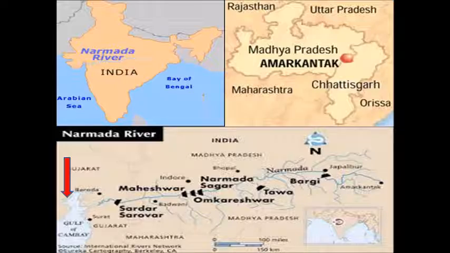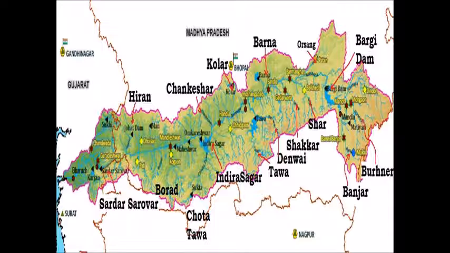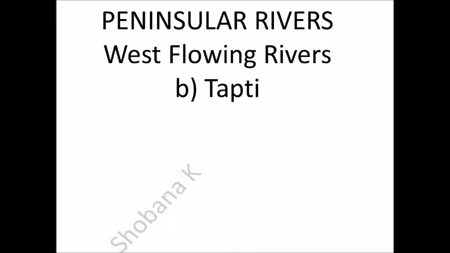Covers an area of 98,796 square kilometers and forms 27 kilometers long estuary before outfalling into the Arabian Sea through Gulf of Cambay. Narmada River is the largest among the west flowing rivers of the peninsular India. Narmada River's principal tributaries are Burhner, Halon, Hiran, Banjar, Dudhi, Shakkar, Tawa, Barna and Kolar.